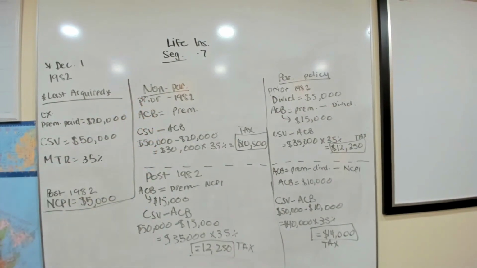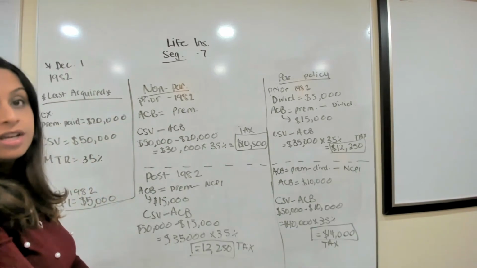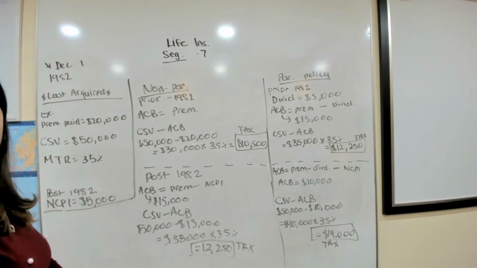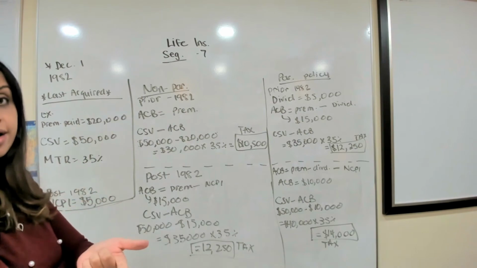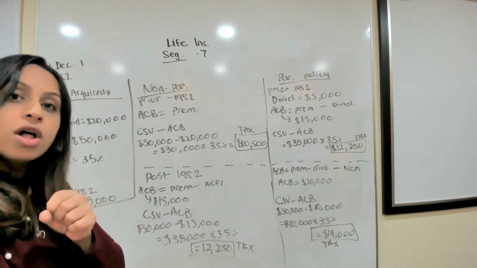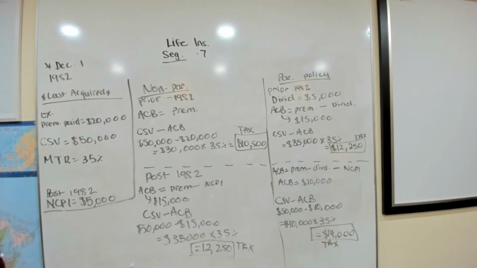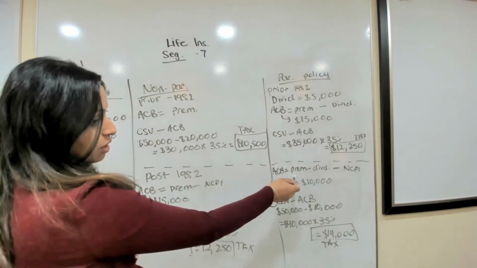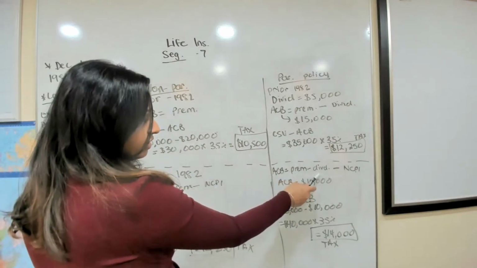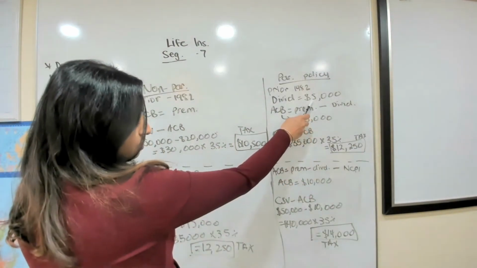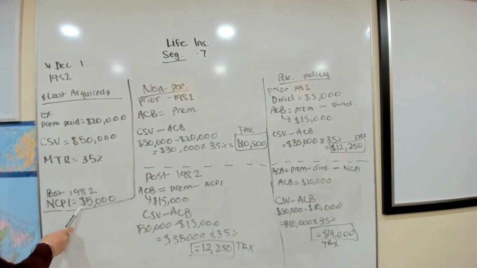And now, what if you have a participating policy and it was last acquired after 1982? So now you have to take away the dividends and you have to take away the NCPI. So your ACB is going to get smaller. That means you will have to pay more tax. Okay, so let's take a look. So to figure out the ACB, we take the premiums that we have paid, which is $20,000. We're going to subtract the dividends that were given, which is $5,000, and subtract the NCPI, which is $5,000.